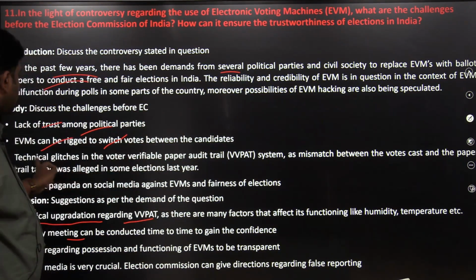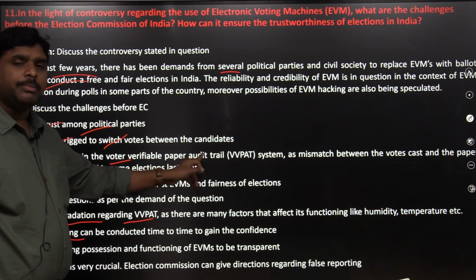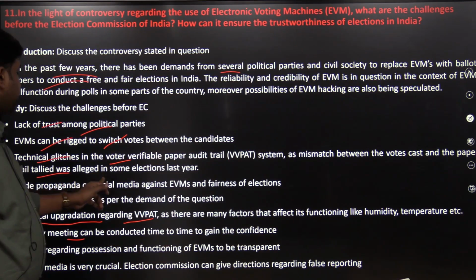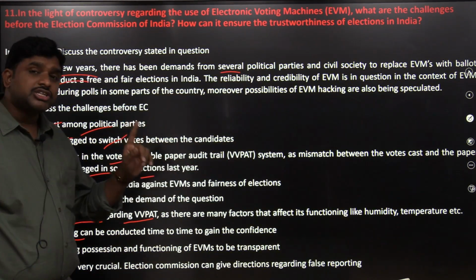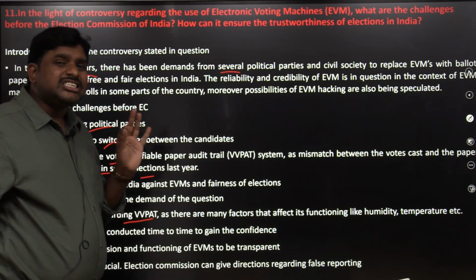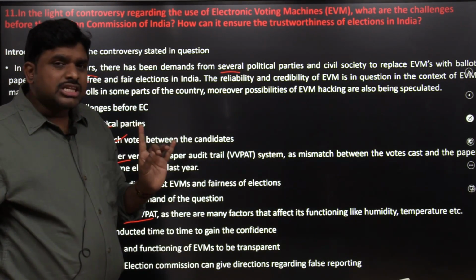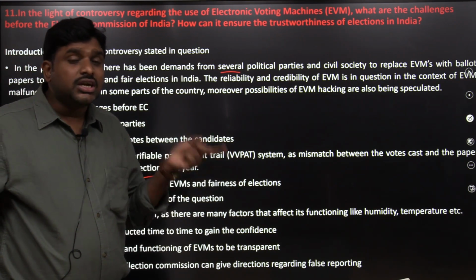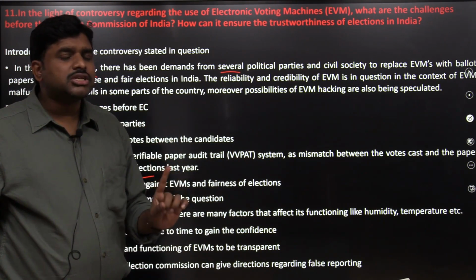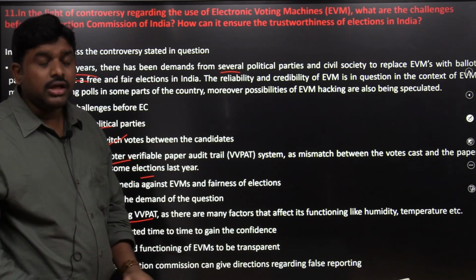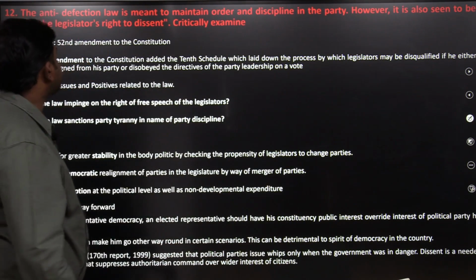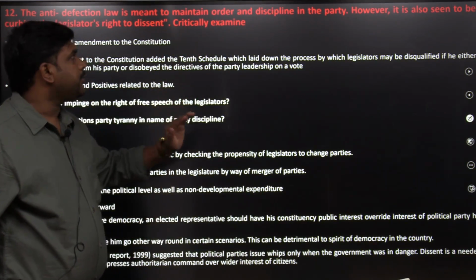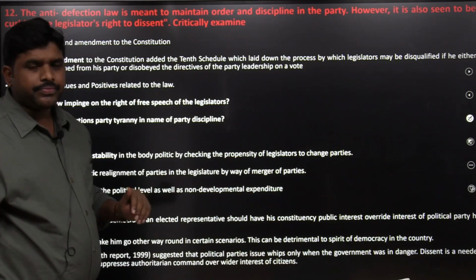The chance is there. Technical glitches in the voter verifiable paper audit trail system, a mismatch between the votes cast and the paper trail, were alleged in some elections last year. So there is some trust deficit. Mainly with respect to electronic voting machines, there is a trust deficit. If we remove this trust deficit, a 100% electronic voting machine system is going to be a game changer for the election system in India.